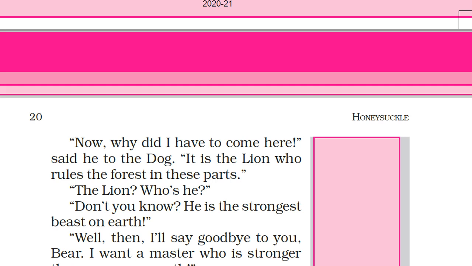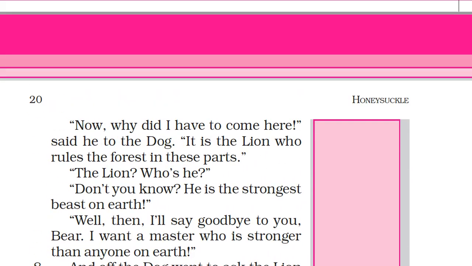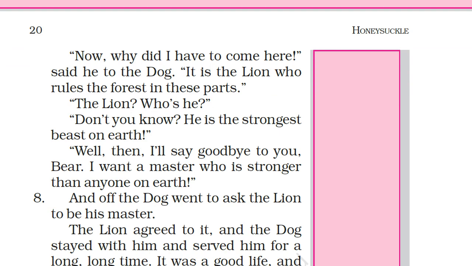So the dog asked the bear, who is the lion? I don't know. So that bear replies, don't you know he is the strongest beast on earth? Lion is stronger than every other creature. Okay. So the dog replies, well then, I will say goodbye to you, bear. I want a master who is stronger than anyone on earth.